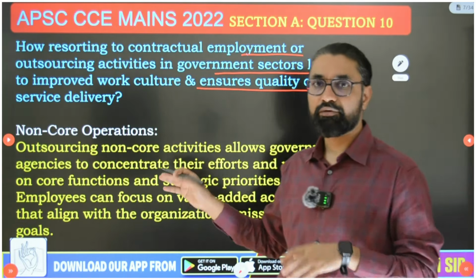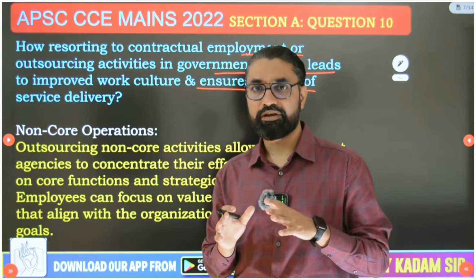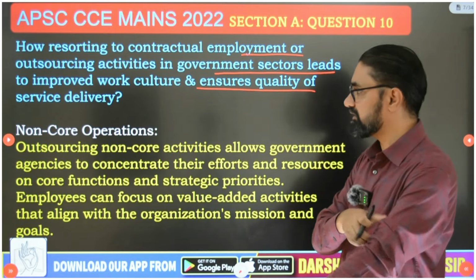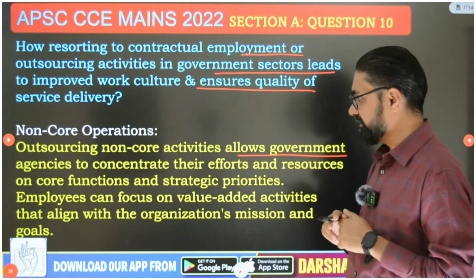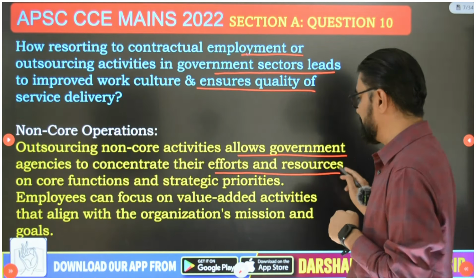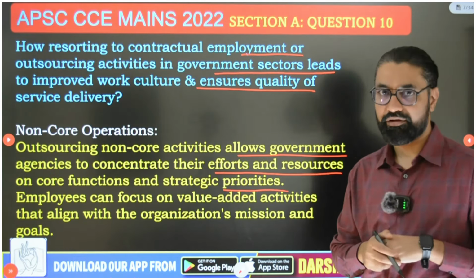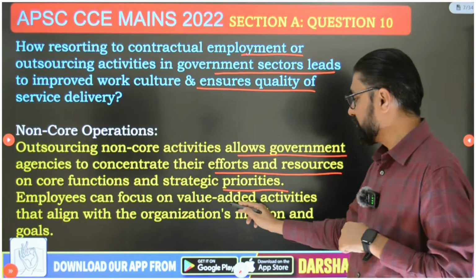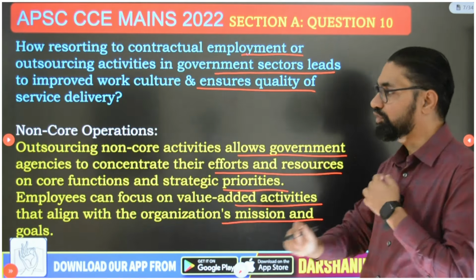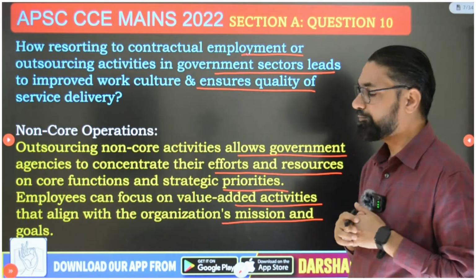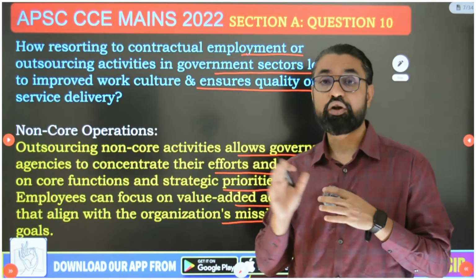But here I have given much more than that. I want to discuss the answer comprehensively with you, and so I have discussed more pointers. So, non-core operations, guys. Outsourcing non-core activities allows government agencies to concentrate their efforts and resources on core functions and strategic priorities. Employees can focus on value-added activities that align with the organization's mission and goals. So first, non-core operations. Mostly the operations being outsourced in the government sector are non-core operations.